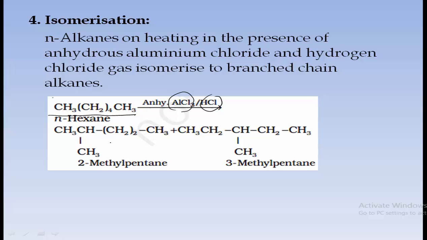Here branched hexane formation takes place. Then we name it 2-methyl pentane and 3-methyl pentane, because the long chain consists of 5 carbon atoms. At the third position a methyl group is there, so it is 3-methyl pentane, and here at the second position a methyl group is there, thus it is said to be 2-methyl pentane. So such kind of isomerization will be observed in alkanes.